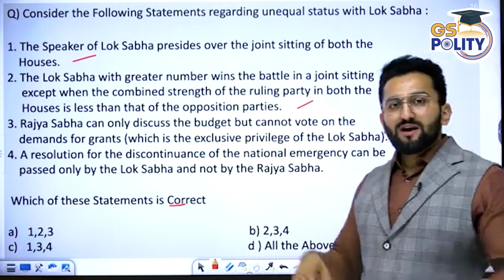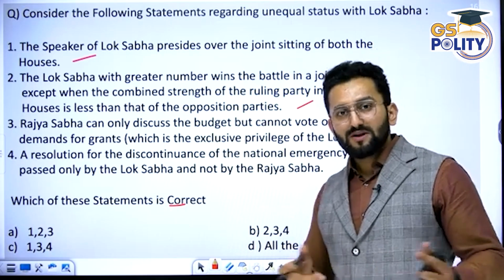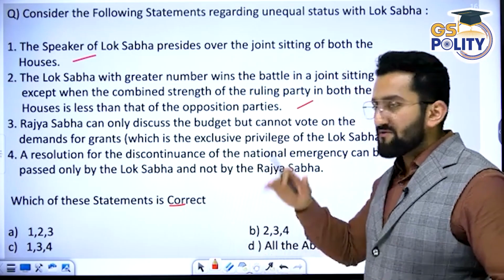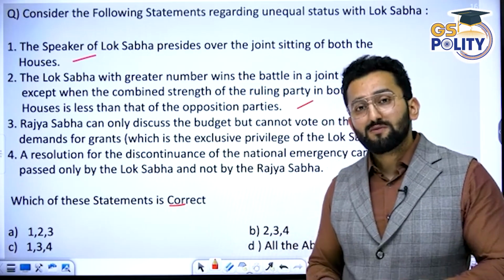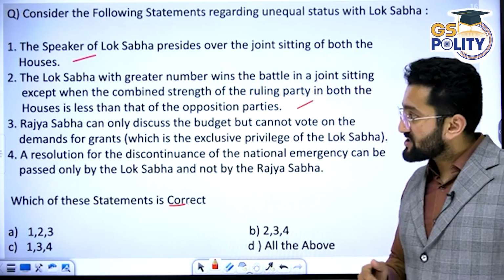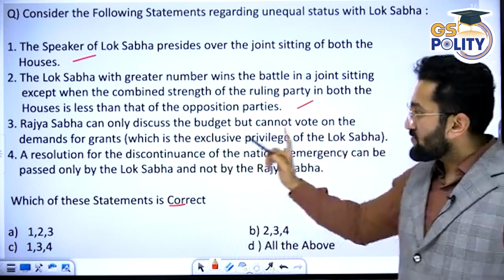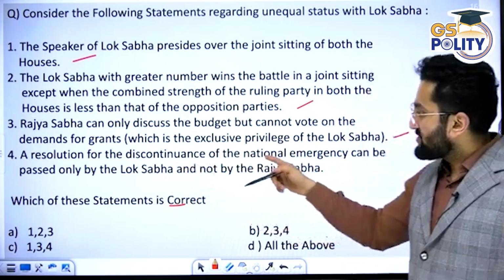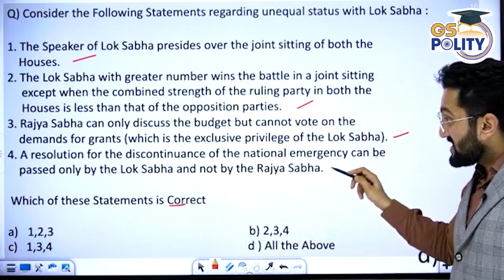Yes. We compare Lok Sabha and Rajya Sabha to see who has the numerical strength in comparison to both. Lok Sabha has more members, so definitely they have the advantage. But if the ruling party does not have combined strength, and the opposition members in Lok Sabha and Rajya Sabha are more, then obviously they cannot have this advantage. Rajya Sabha can only discuss the budget but cannot vote on the demand for grants, which is the exclusive privilege of the Lok Sabha. It is correct. A resolution for the discontinuance of the national emergency can be passed only by the Lok Sabha, not by the Rajya Sabha. Yes, it is correct.